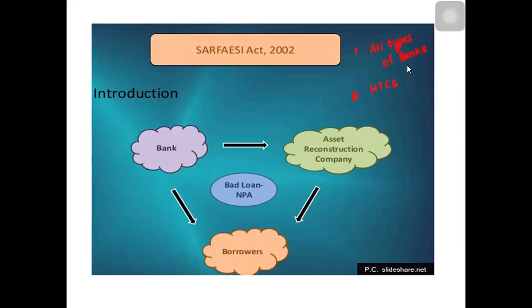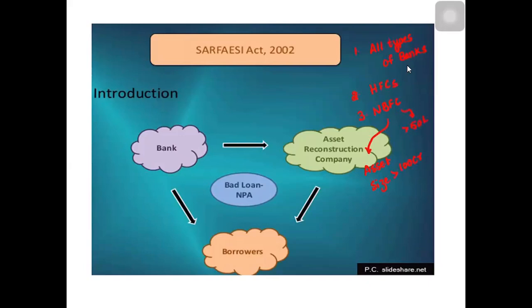And if any NBFCs, non-banking financial companies, want to come, they have to fulfill two conditions. One condition is the minimum asset size: NBFCs should have an asset size greater than 100 crores of rupees. Second, the loans given should be at least more than 50 lakhs of rupees. Then only they can come.